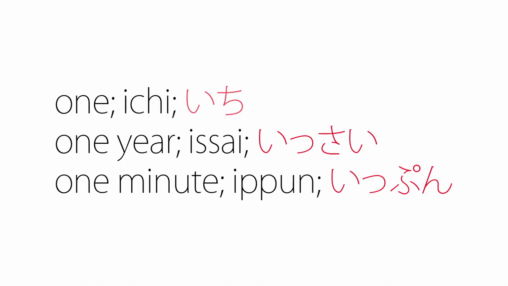And then the number 1, which is ichi, you only pronounce the i sound when it's in words like issai. As you know, sai means years old, so issai means 1 year old. And then ippun. Ippun means 1 minute.